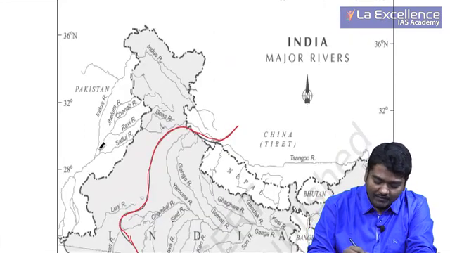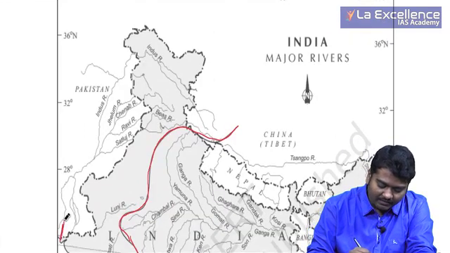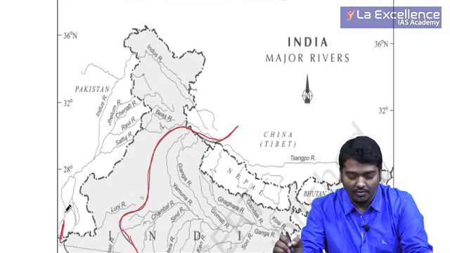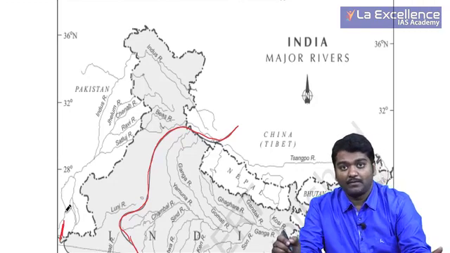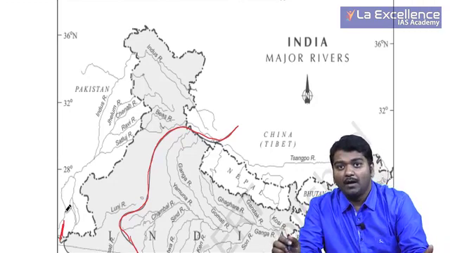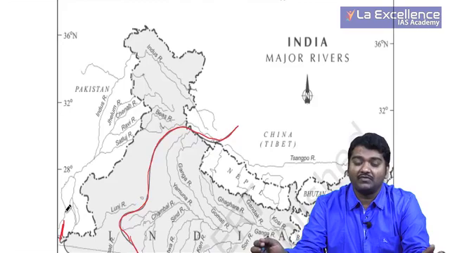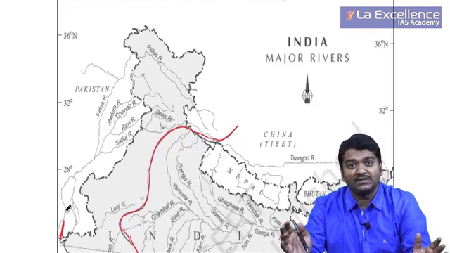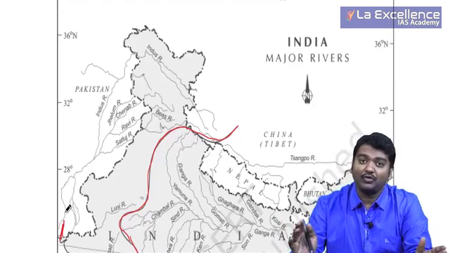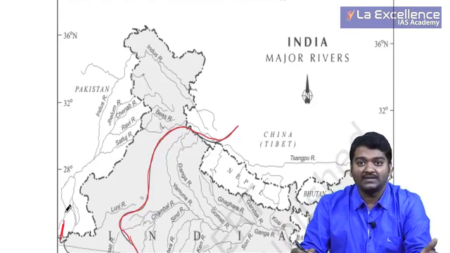Can you see here? It goes and joins near Karachi port. I have already told you, right? So Indus is a west flowing river, whereas Ganga and Brahmaputra are east flowing rivers. Whenever you are talking about west flowing and east flowing, please don't limit yourself to peninsula alone. You have to give the Indus as well.